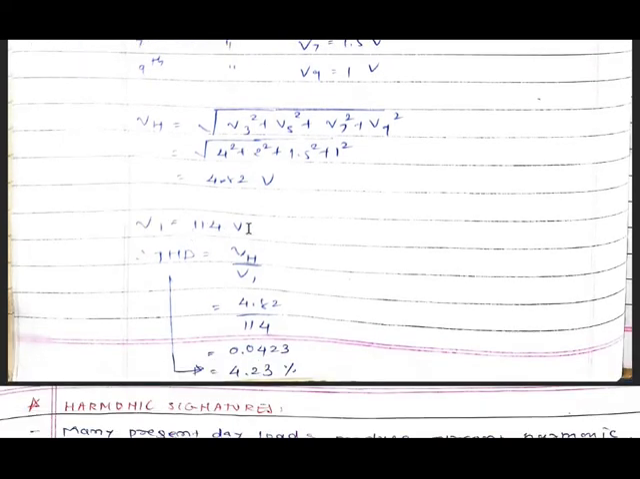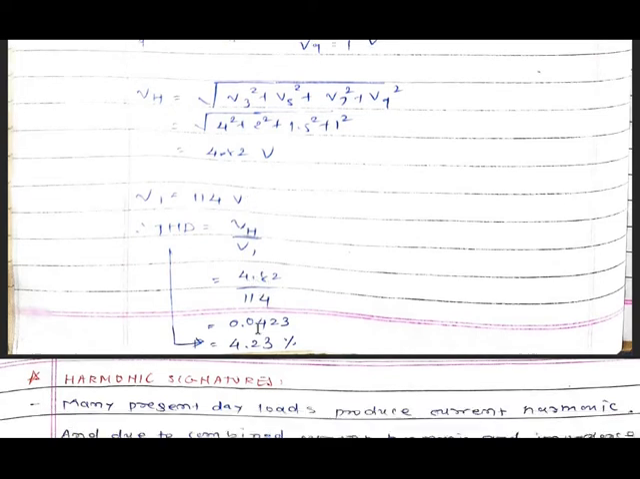Now V1, our fundamental voltage, is equal to 114 volt. So total harmonic distortion can be given by VH divided by V1, and it is 4.82 divided by 114. In decimal form it will be 0.0423, and in percentage form it is 4.23 percent. So this is the total harmonic distortion.